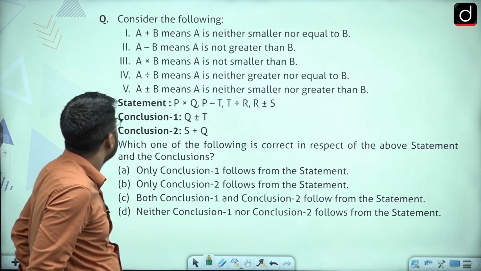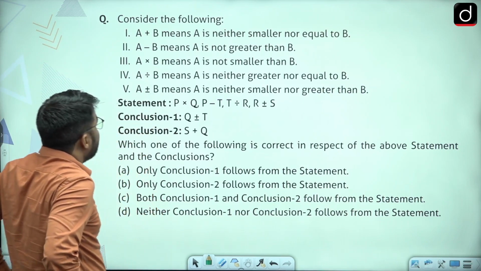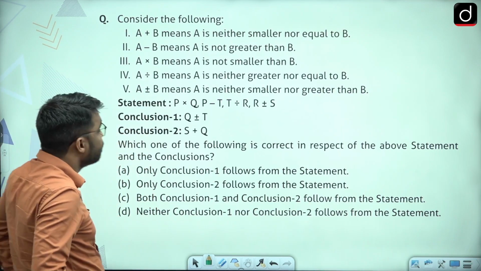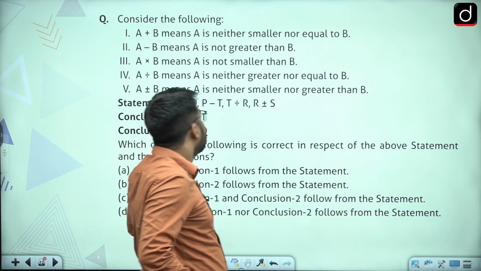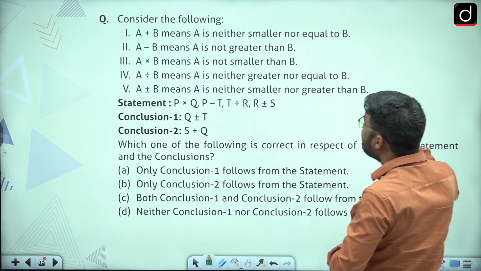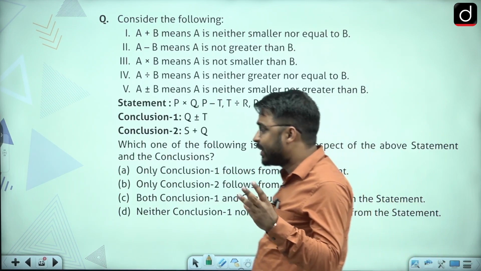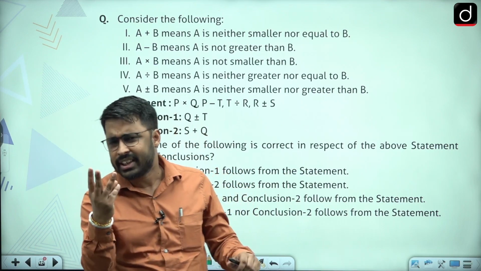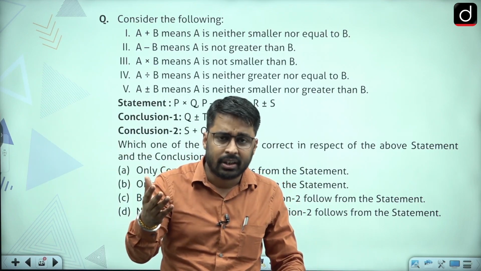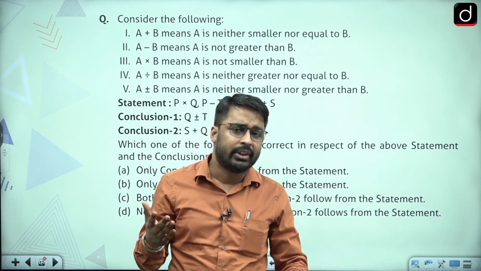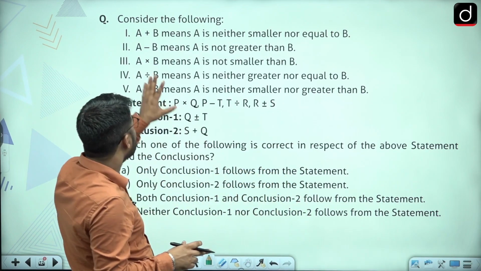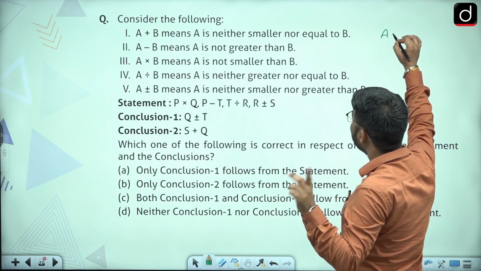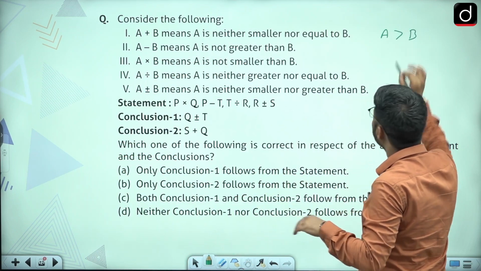Now see this question. A plus B means A is neither smaller nor equal to B. This is a question based on inequality, which was something new in 2023. Whenever you compare two quantities, only 3 cases can arise: either the quantity can be bigger, or smaller, or equal. So A plus B means A is not smaller, A is not equal. That means A is going to be greater than B.